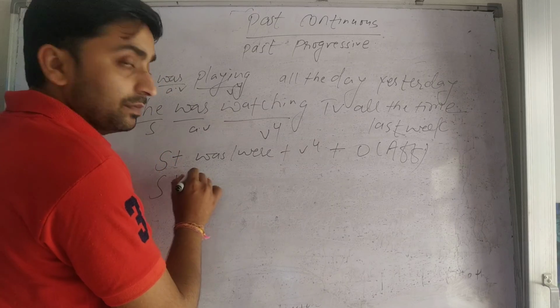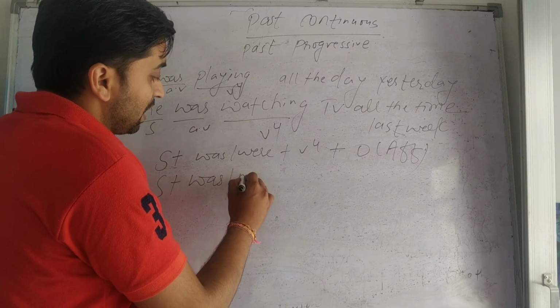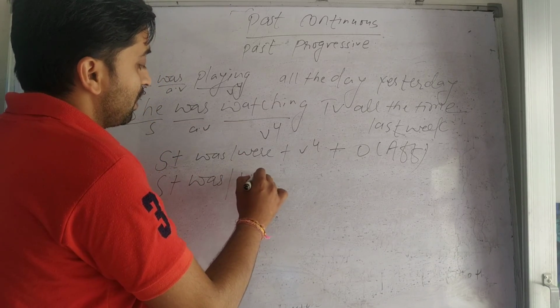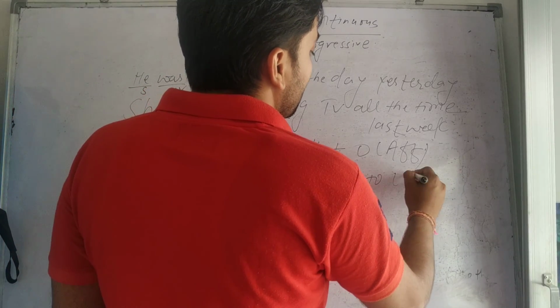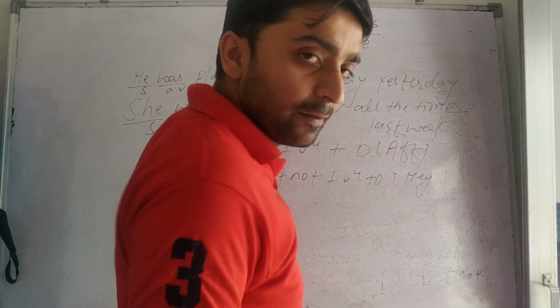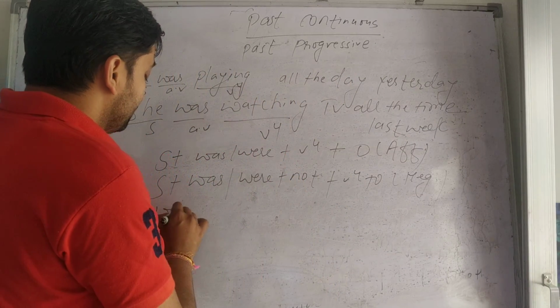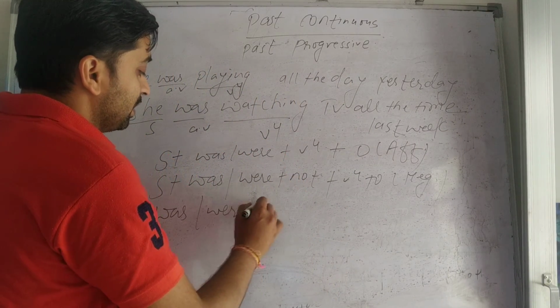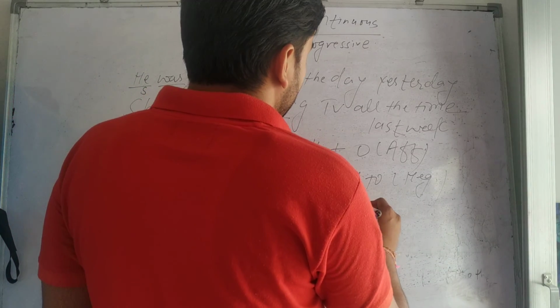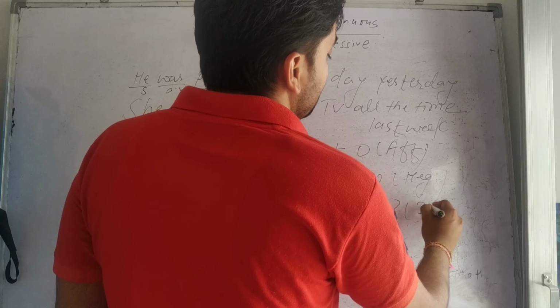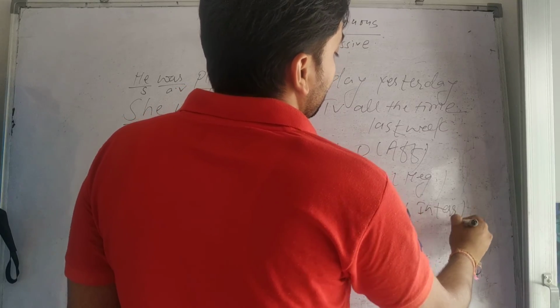Similarly in negative, subject plus was/were plus not plus verb-ing plus object. In interrogative, was/were plus subject plus verb-ing plus object, and a question mark.